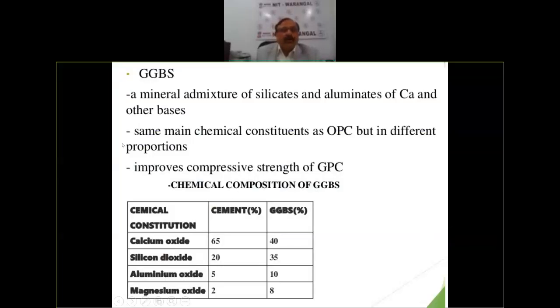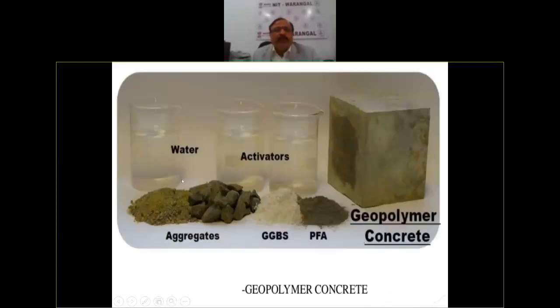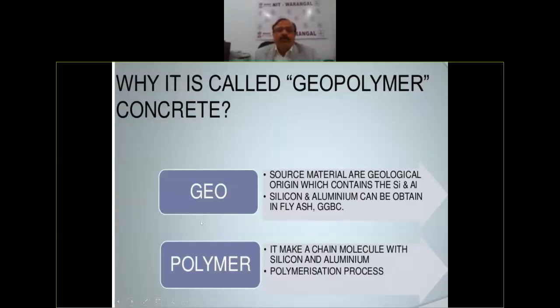And you see this is how the composition looks. Normal cement is 65, whereas this will be 40. So you are reducing the calcium oxide and increasing the silicon, which is very good for strength. Aluminum oxide is also increasing. The calcium oxide is the one creating the problem from a sustainability point of view, and you have reduced it from 65 to 40. So much reduction, so much advantage, and it has all the benefits of concrete. In fact, it is so good that it is almost equal to concrete.